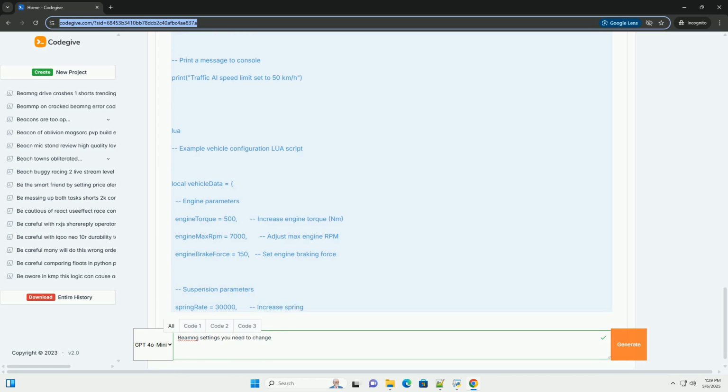BeamNG.drive exposes certain console variables, CVARs, that influence graphical settings. You can get and set these CVARs using the settings library. Important notes: CVARs are not always reliable for persistent changes. Some may be overwritten when the game loads default settings or when the user changes settings in the GUI.